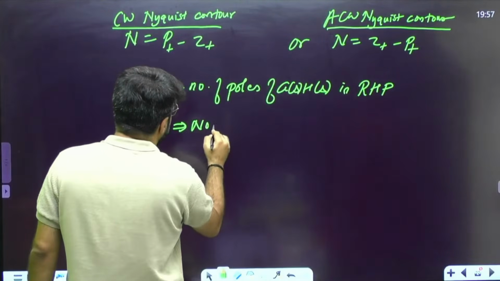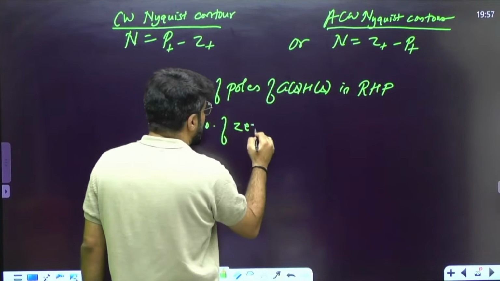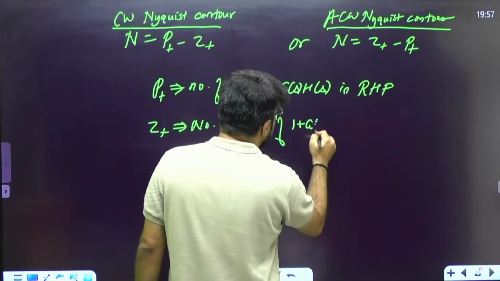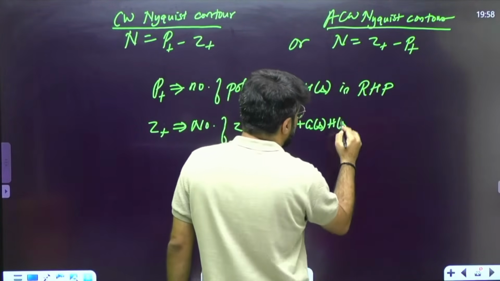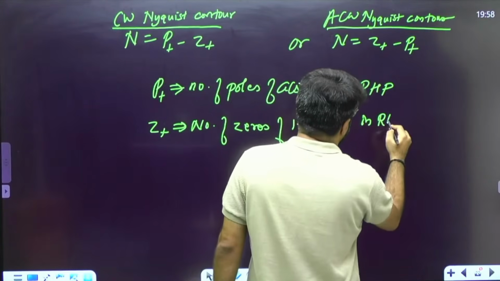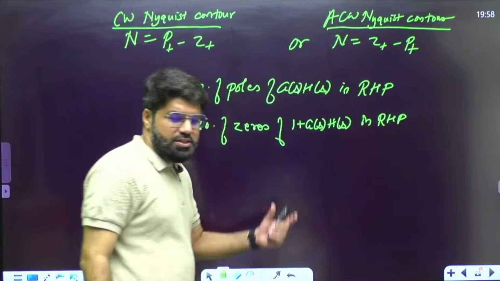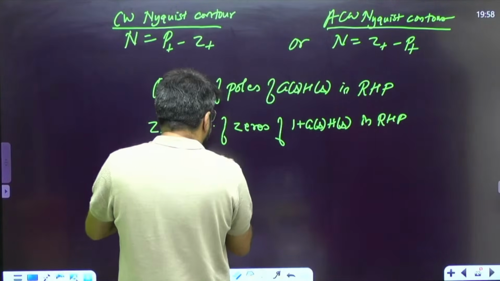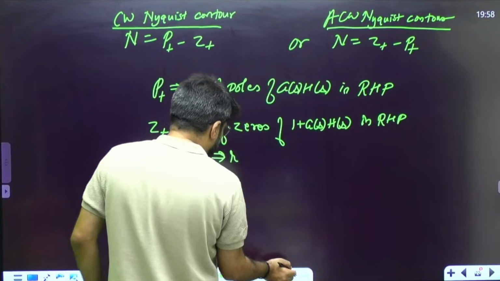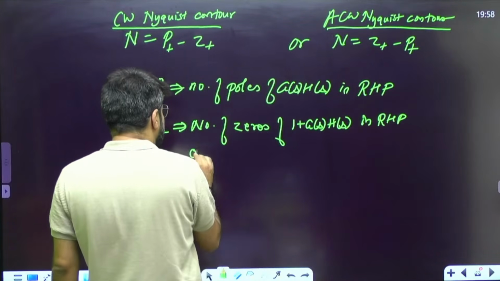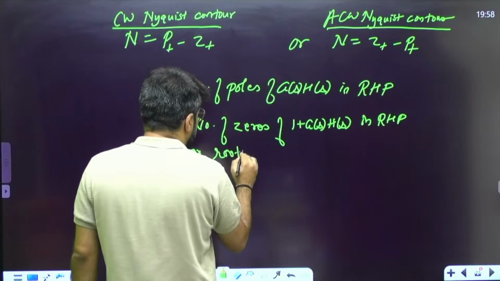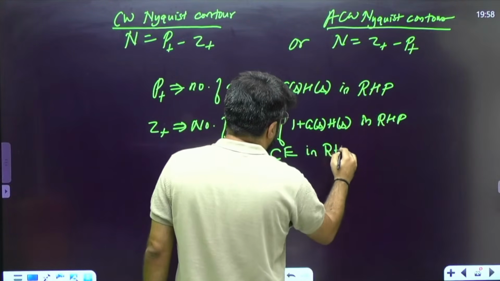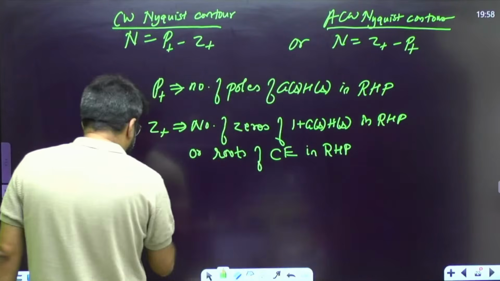Z plus is the number of zeros not of G(s)H(s), but of 1 plus G(s)H(s) in the RHP. Zeros of 1 plus G(s)H(s) means 1 plus G(s)H(s) becomes 0, and that is the characteristic equation. So we can also say that Z plus is nothing but the roots of the characteristic equation in the RHP.